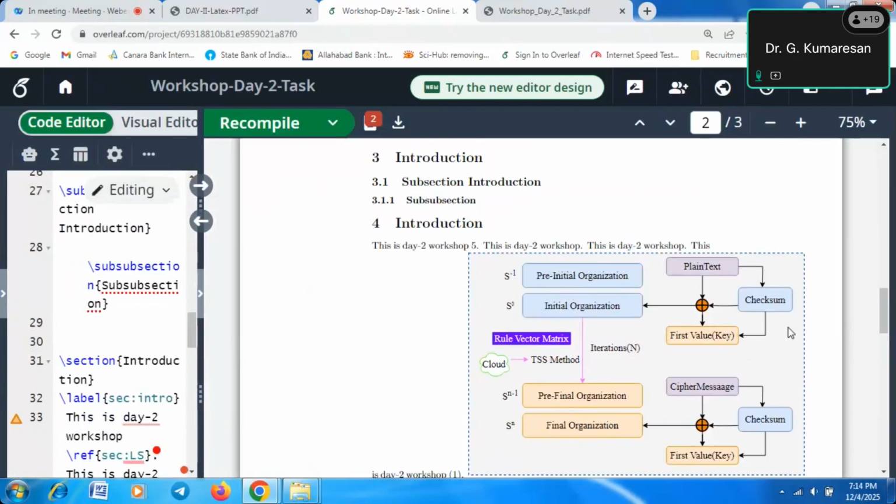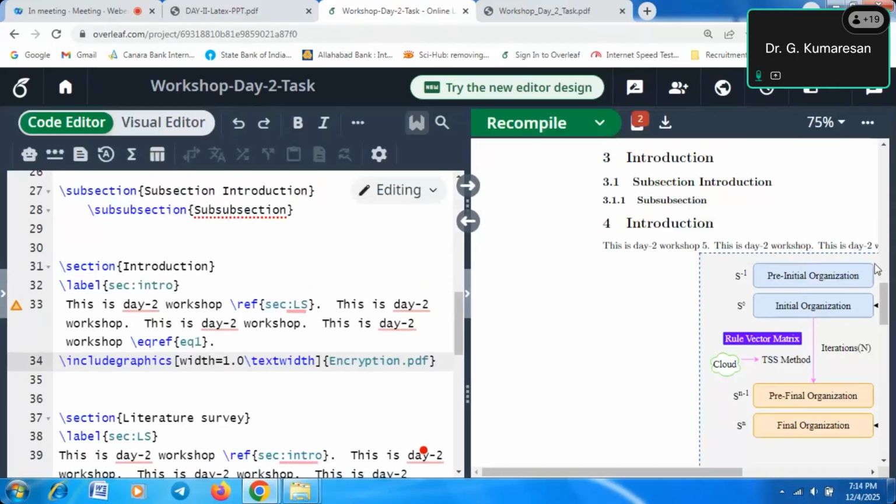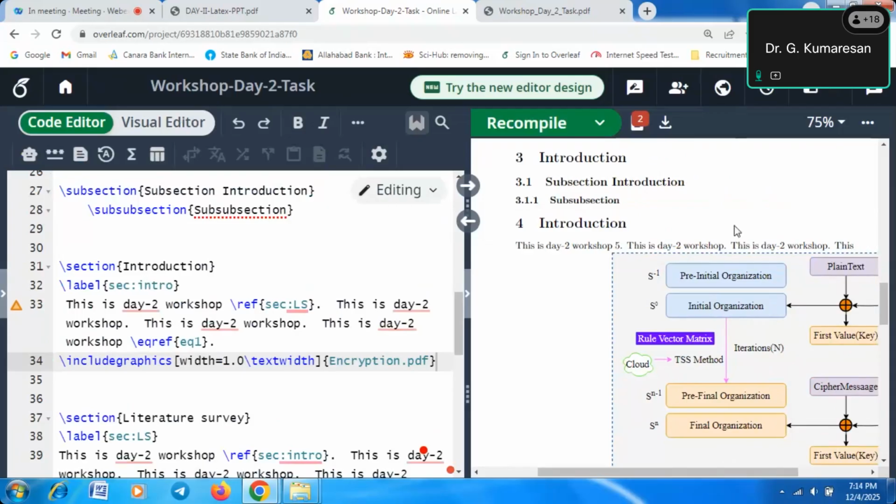There are some other codes, like HTTP. Suppose you want to place this figure in between text, you will use H. Suppose you want to place this figure at the top of your document, you will use simple t, or at the bottom of the document, you will use simple b. So this is the way the commands are helpful for placing figures in your LaTeX document. This is the fundamental of uploading figures. There are a lot of things, so you have to go through some books or ChatGPT and other materials to get more clarity about uploading many formats of figures into a LaTeX document. I hope you understand how to upload figures into LaTeX.